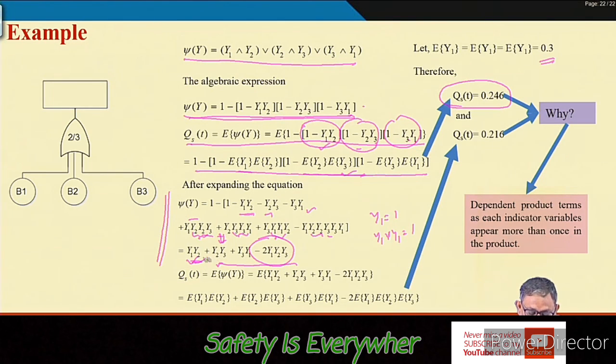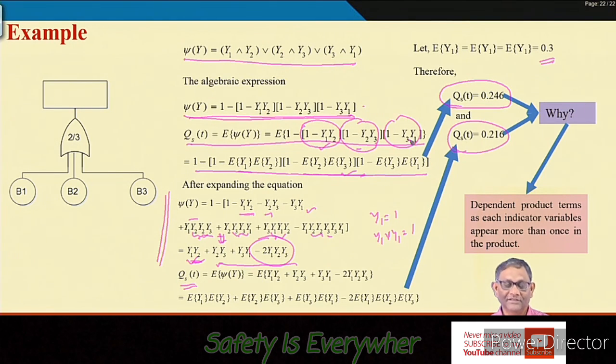Now after decomposing to this level, when we calculate QST, that is the unavailability, using the expected value, we get the value 0.216. We have written why this is happening: because of dependent product terms, as each indicator variable appears more than once in the product. I have already told you. Please be careful about this kind of fault when you are using the structure function and then the expected values. You should use the expected value at the lowest possible level, not in between.